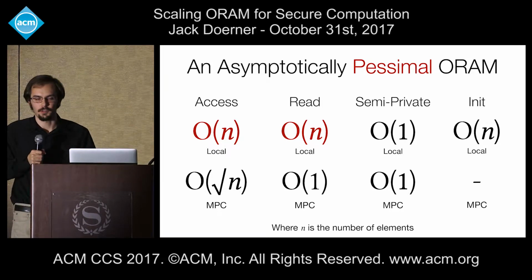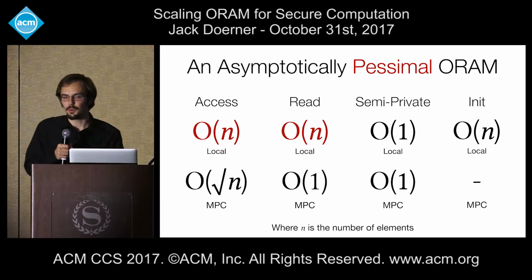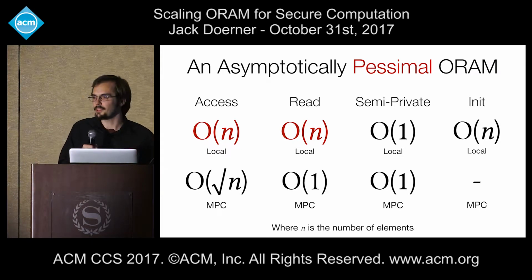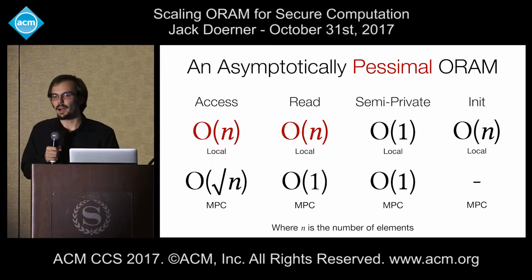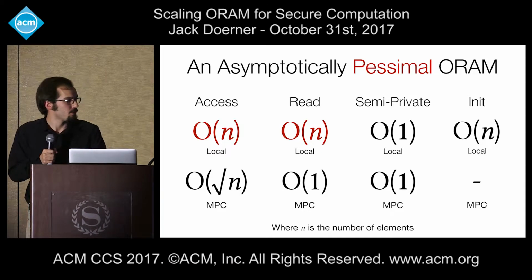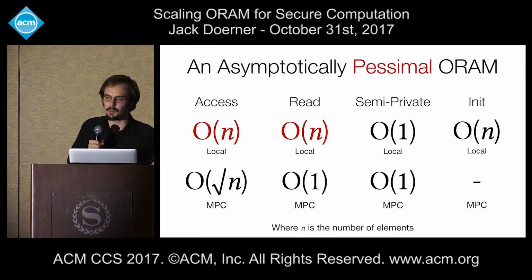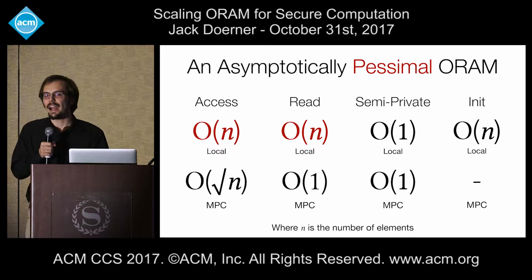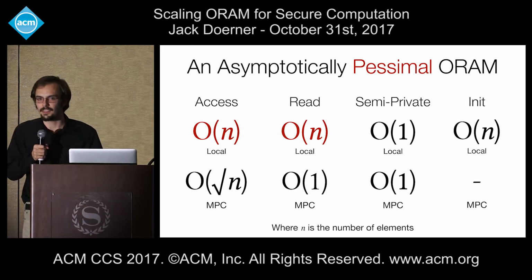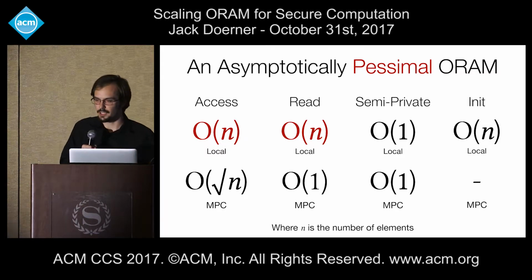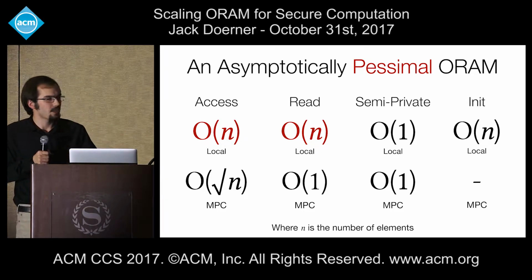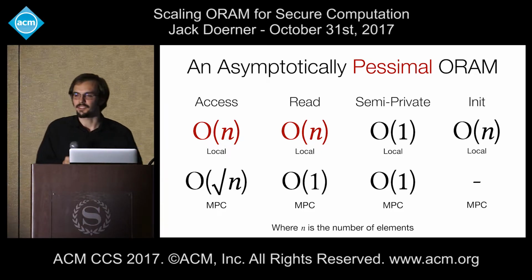But we'll be using techniques for private information retrieval to outsource this access complexity to each of the computation clients individually. Meanwhile, the secure computation complexity will be reduced to a relatively small O of square root of n. Furthermore, for accesses where we can publicly reveal the accesses to be reads and not potentially writes, we can do somewhat better, reducing the multi-party computation all the way to a constant.